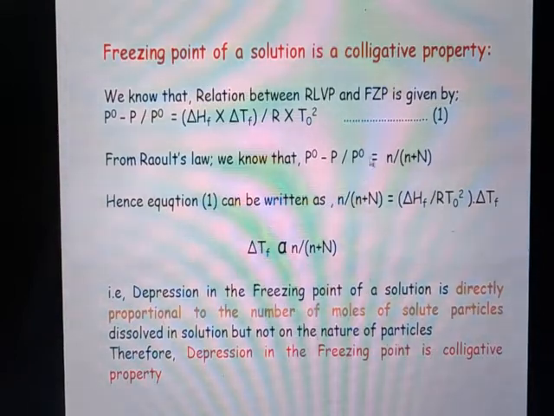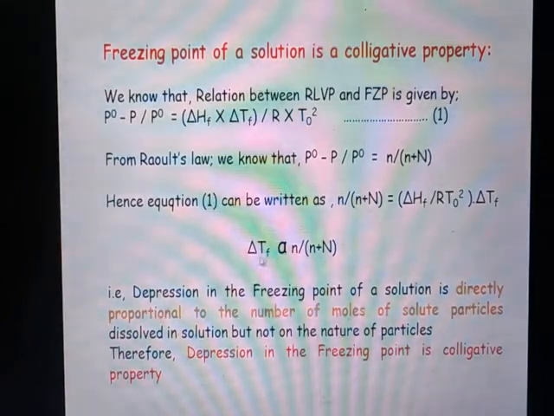And again from Raoult's law we know that P naught minus P divided by P naught, that is the relative lowering of vapor pressure, is equal to the mole fraction. We are going to substitute this value of P naught minus P divided by P naught in equation number 1. Then it can be written as n divided by n plus N is equal to delta Hf divided by R T naught square into delta Tf, and this is termed a constant. Then the variation in the delta Tf value is directly proportional to n divided by n plus N, which can be written with the help of the proportionality symbol. Then delta Tf is directly proportional to n divided by n plus N.